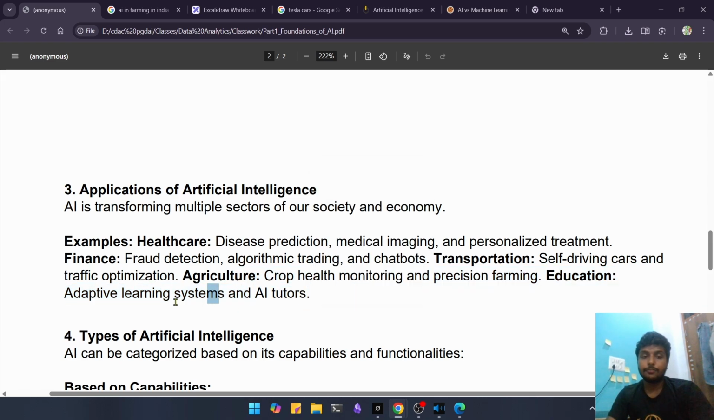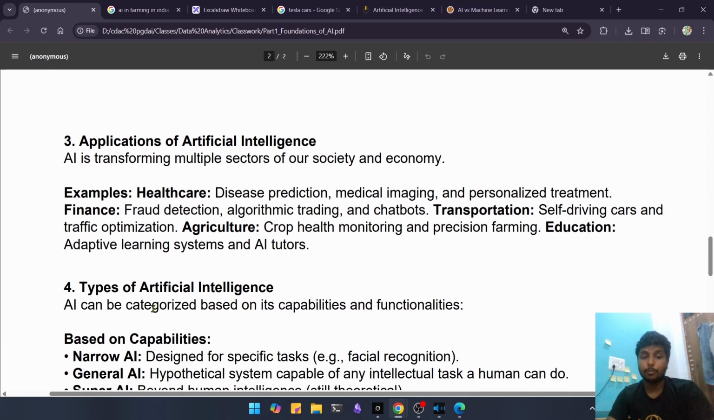In education, we use AI for adaptive learning systems and AI tutors. Just like you can use some chatbots to get answers for every problem that you have.